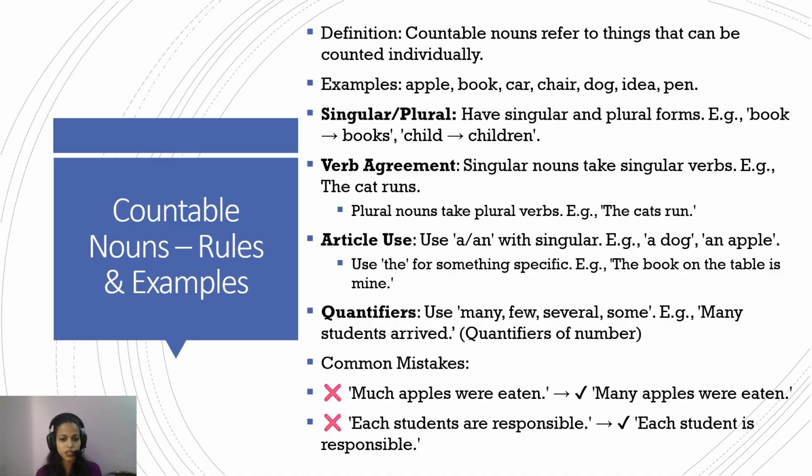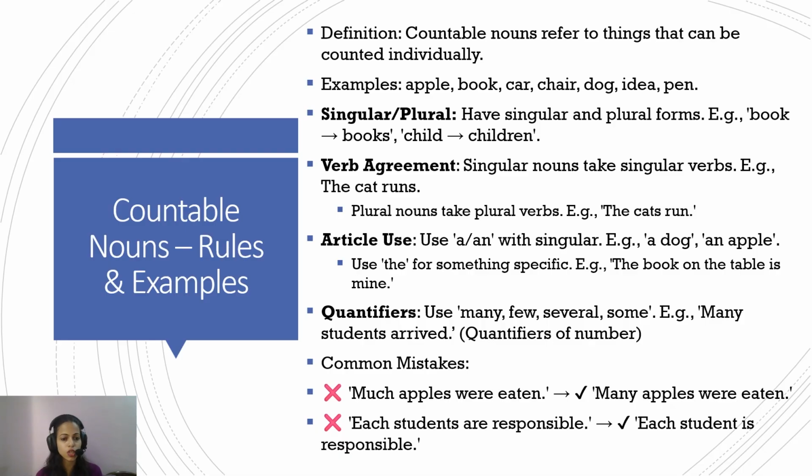Many students have arrived. We don't say much students have arrived, because this is not like 2 kilo student, 3 kilo student. How much? How many? When you ask how many, you get the response in the form of some numbers. So this is a quantifier of number. How many? Few, many, several. So with countable nouns, a quantifier of number is used.